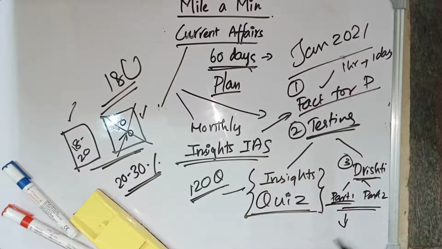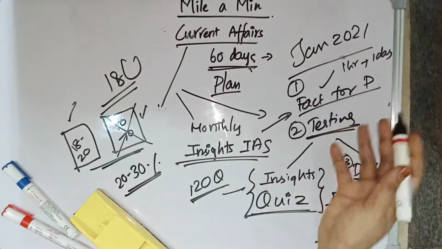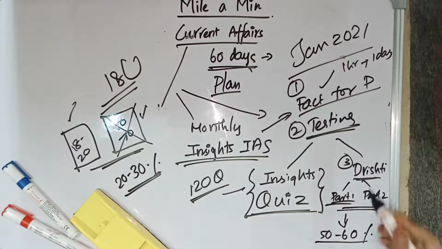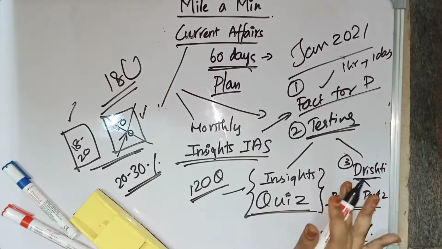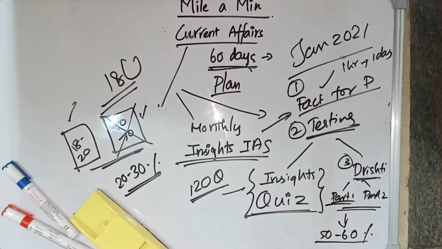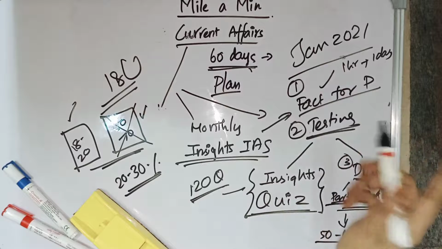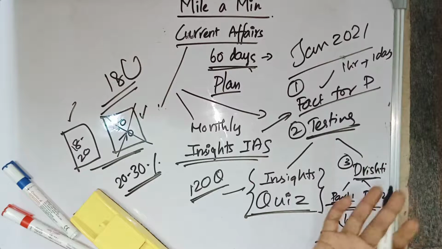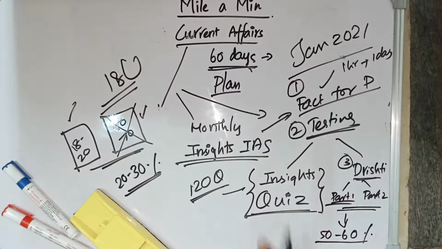And while taking Drishti, you can answer around 50 to 60% of the questions which Drishti is asking from the particular month, which means you are almost ready for that particular month. So after reading the Drishti answers also, you will be 100% ready for that particular month. Repeat the same process for every month. For every month, read the Fact 4 Prelims, and after reading the Fact 4 Prelims, test yourself. For testing, you can rely on the Insights Monthly Current Affair Quiz as well as the Drishti Monthly Current Affair Quiz. After completing both these things, you are ready for the particular month.